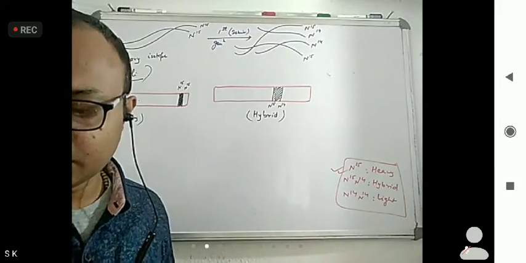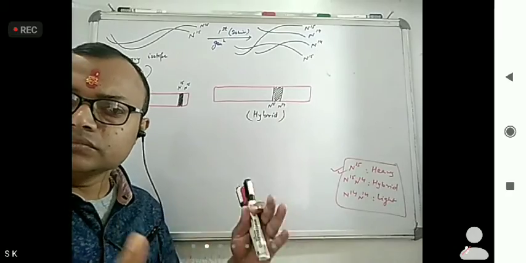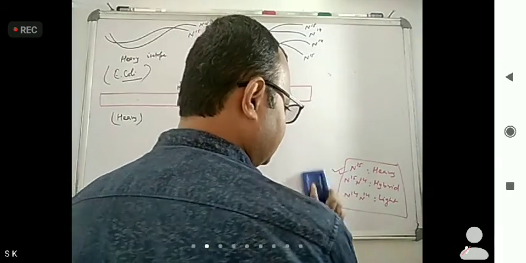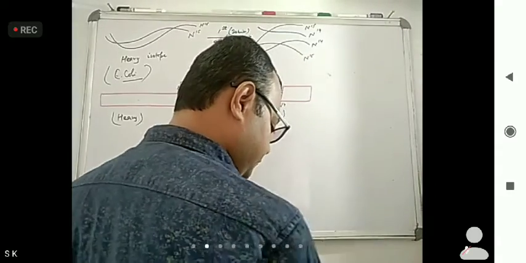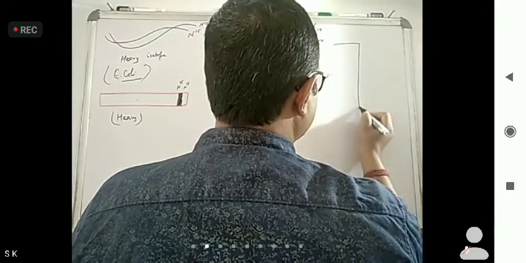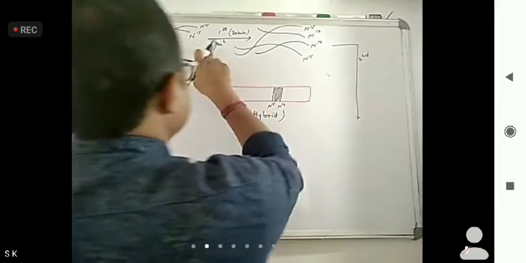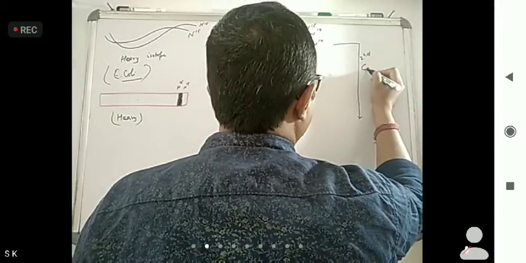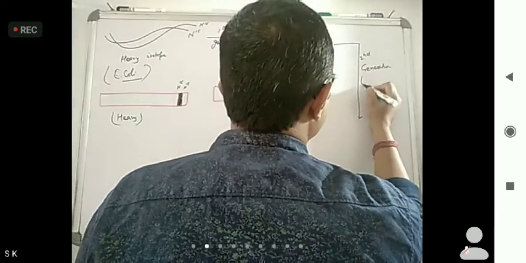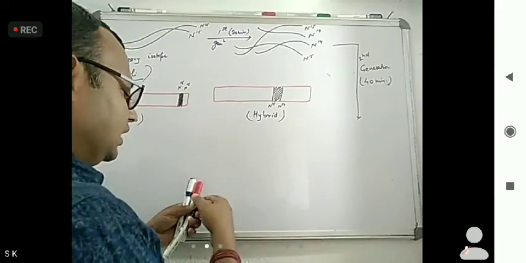Now further, after that, the second generation. What happens here? We have to see this. You understand, heavy, light, and hybrid. This further came here. So what can we say? Second generation. This is first generation, 20 minutes. This is second generation. So here 20 plus 20, how much will come? 40 minutes.